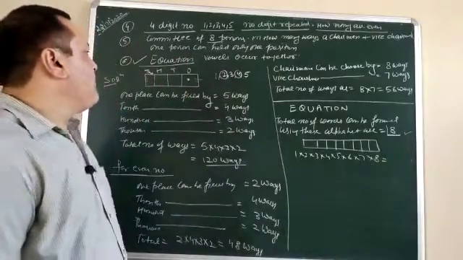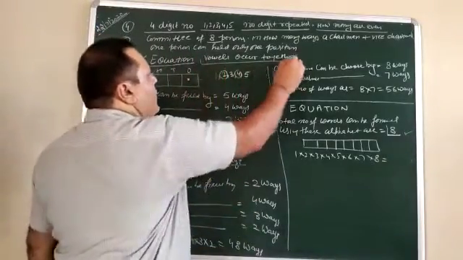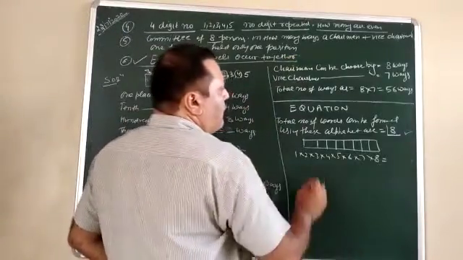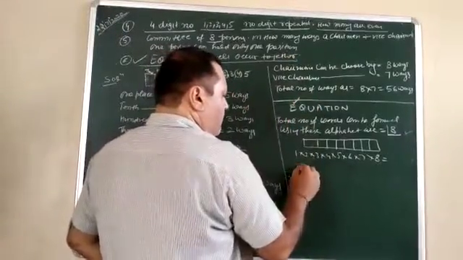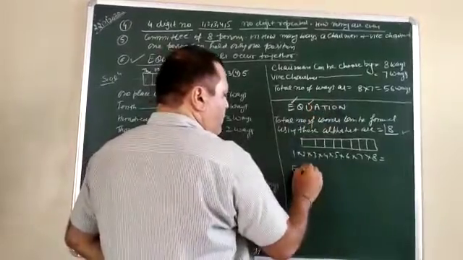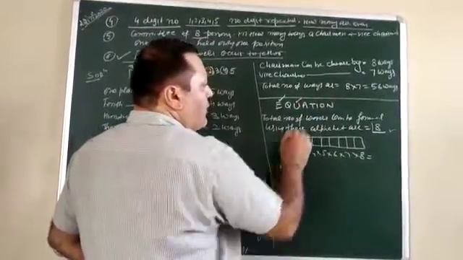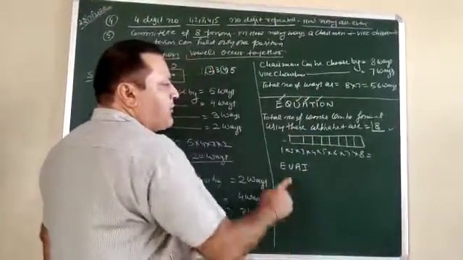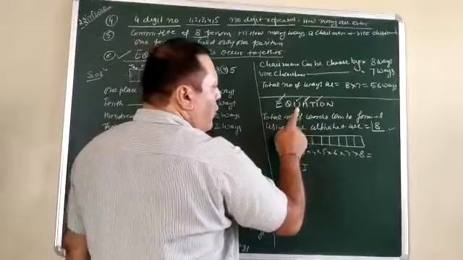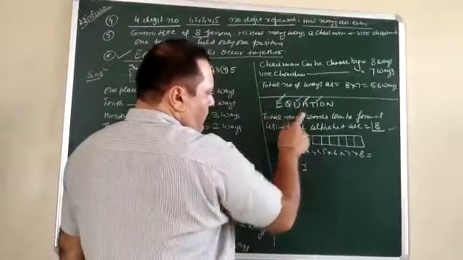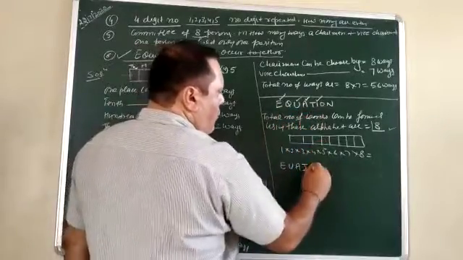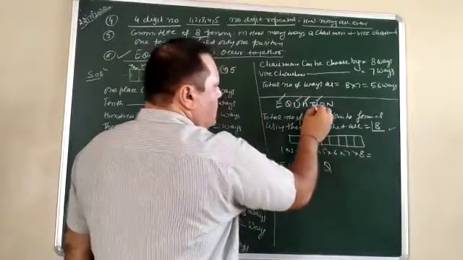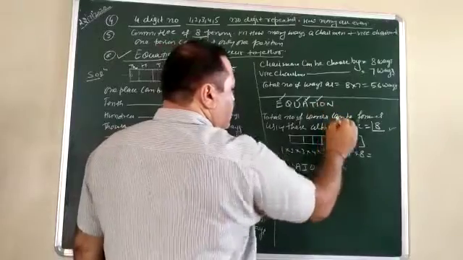This is the first part. Second, it says vowels occur together. See which ones are the vowels. E is a vowel, U is a vowel, A is a vowel, I is a vowel. Is any other vowel left? A, E, I, O, U. This O is the vowel. What is left here? Q, next is T and next is N.